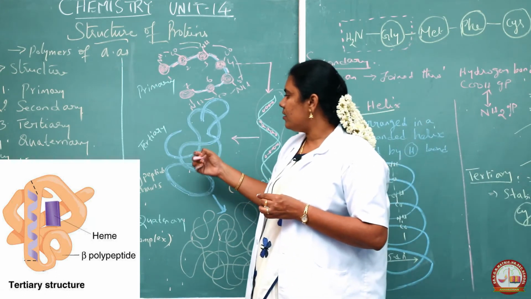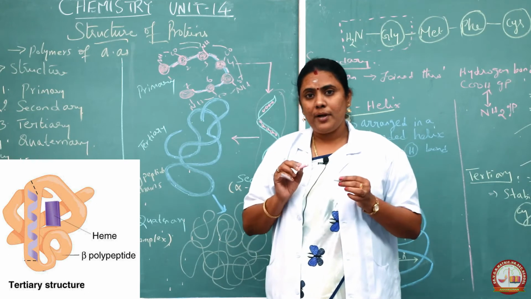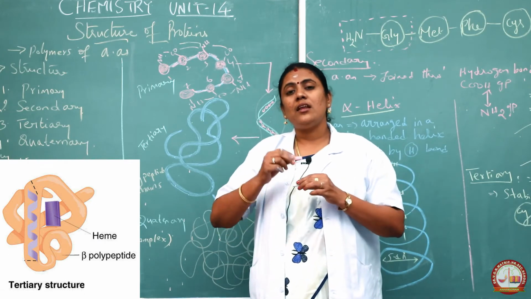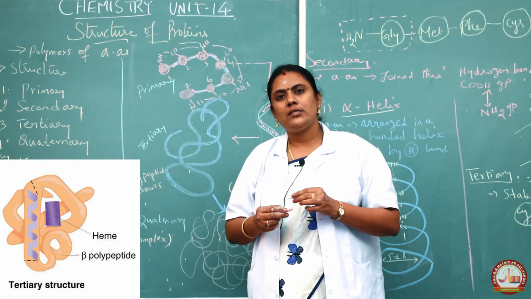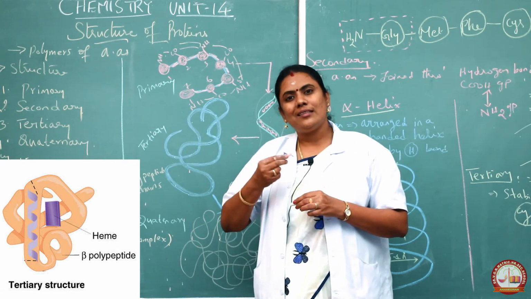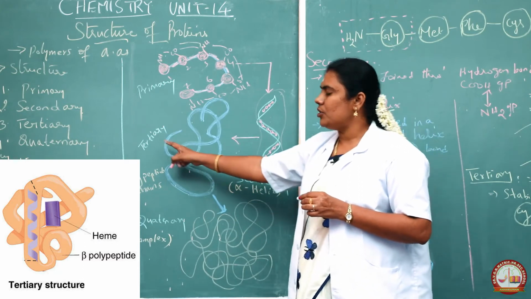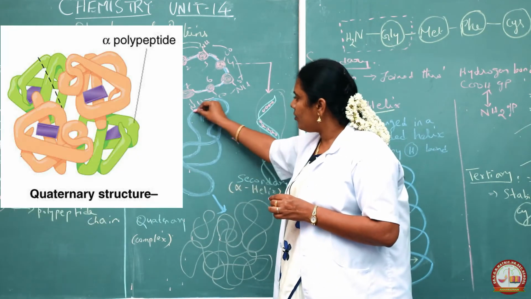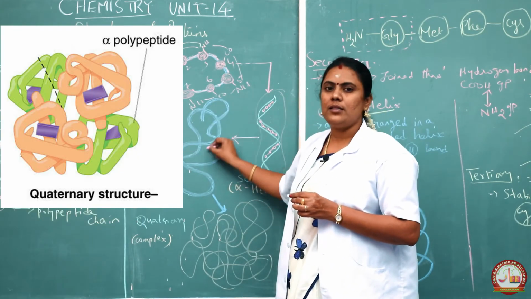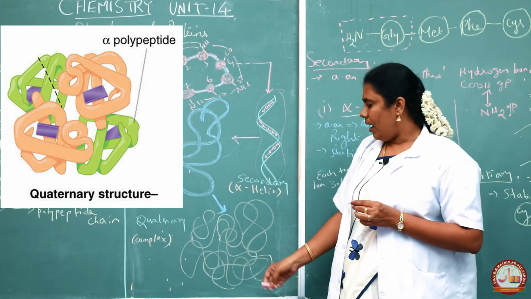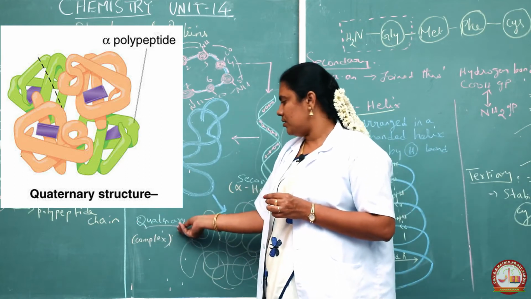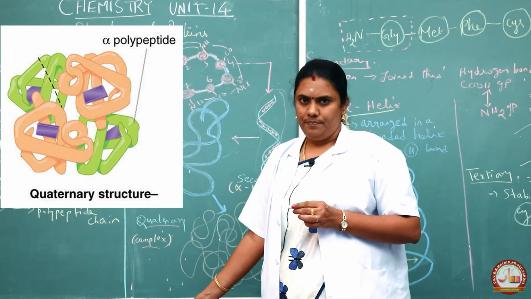And now the tertiary structure. If the peptide chain is folded once more, the two-fold peptide chain is said to be the secondary structure. If the folding happens a third time, then it is said to be the tertiary structure. See, it is rolled up like a beetle, look. This is said to be the tertiary structure of the peptide chain. And now next is the quaternary structure. It's a very complex one.